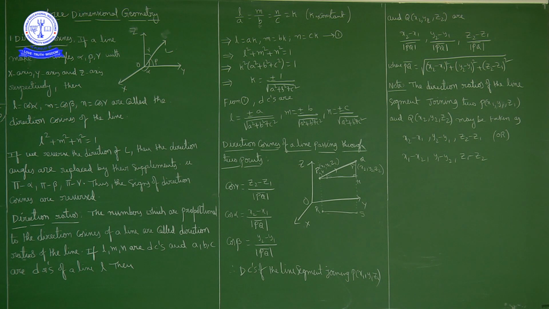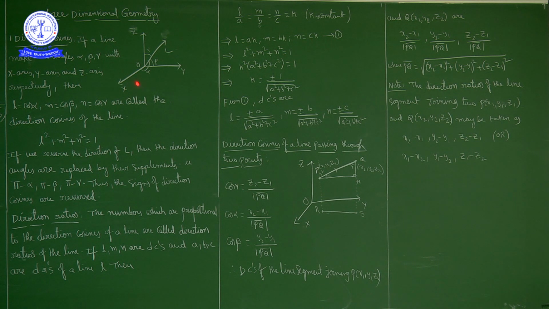If L, M, N are direction cosines, then L square plus M square plus N square is always equal to 1.